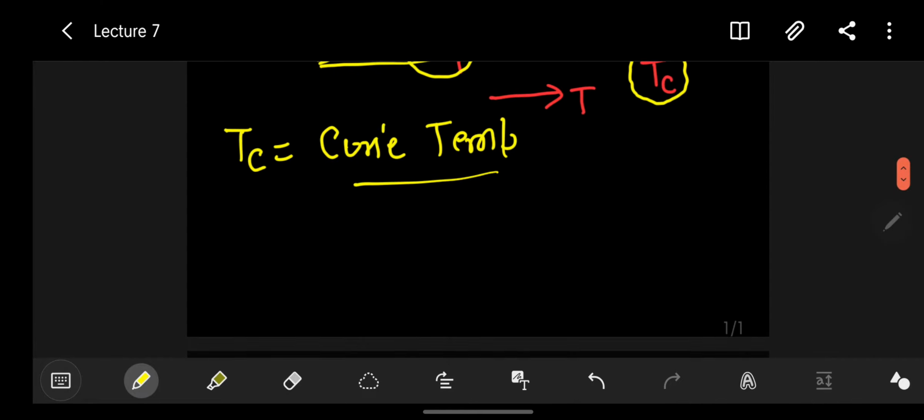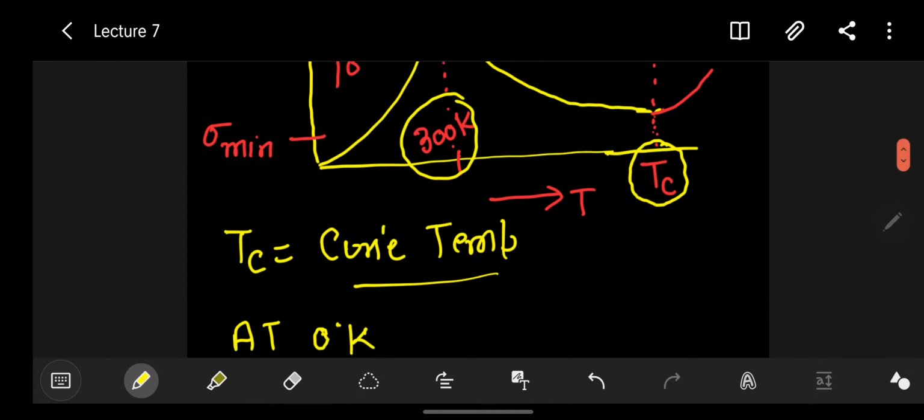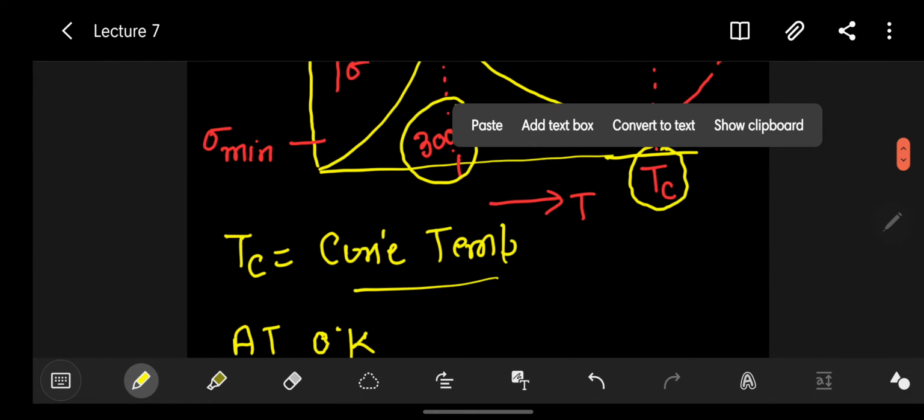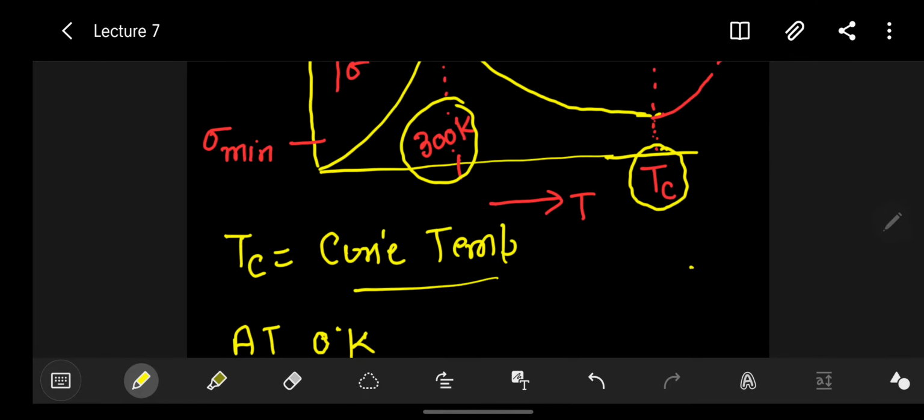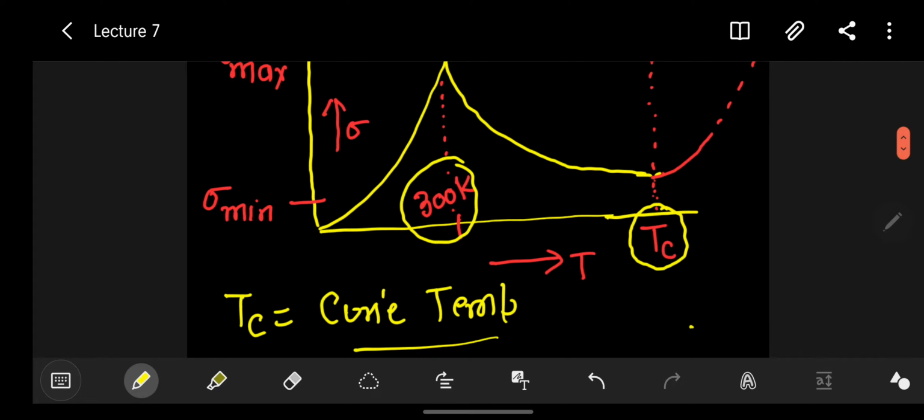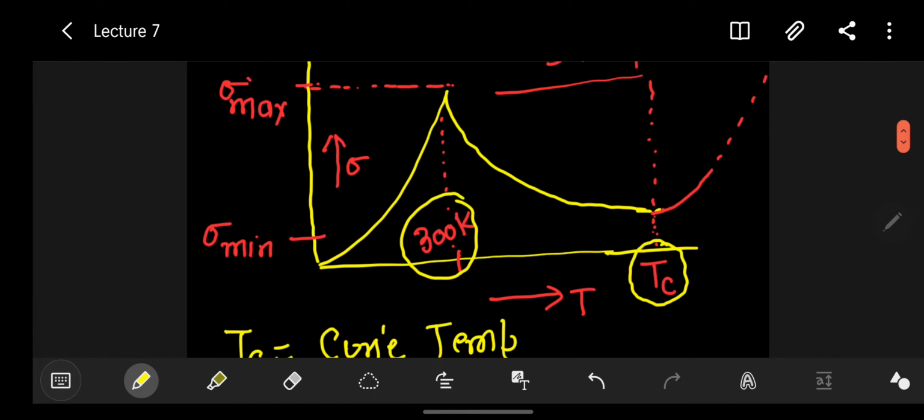Let me get into the detail of this curve. First I am writing here what is happening at 0 degree Kelvin in case of extrinsic semiconductor material. As we know, in extrinsic semiconductor material there are no carriers available, because the carriers are either in some donor energy level or the acceptor energy level, but they are neither in the conduction band nor in the valence band, either in n type or p type.